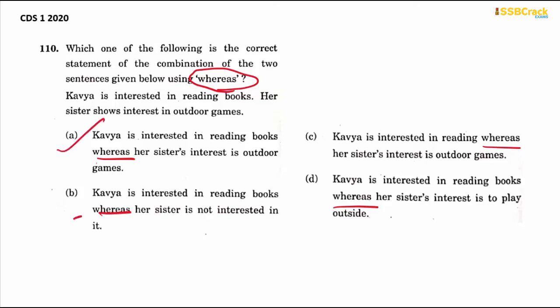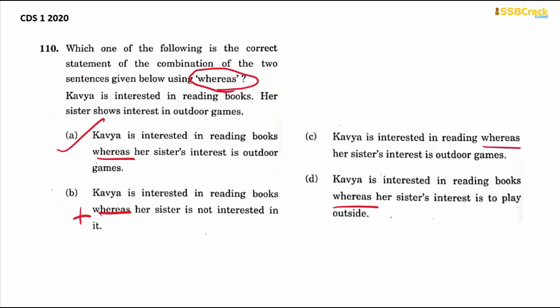Not option B, because it says Kavya is interested in reading books, whereas her sister is not interested in it. Nowhere in these sentences is it mentioned that Kavya's sister is not interested in reading books, but her interest is more in outdoor games. So this is not tallying with the sentences given. Look at option C. Kavya is interested in reading. Reading what?